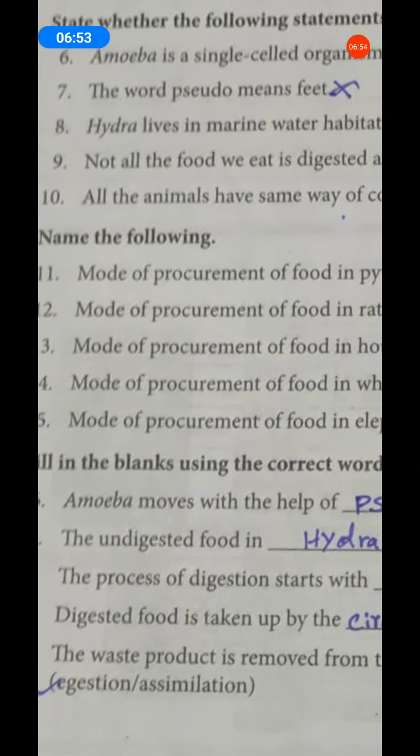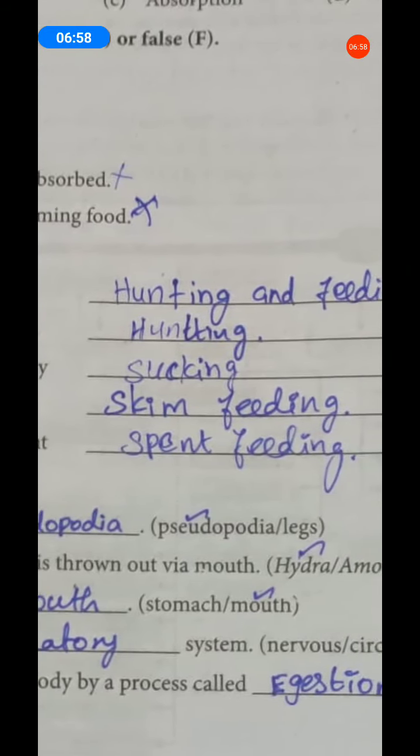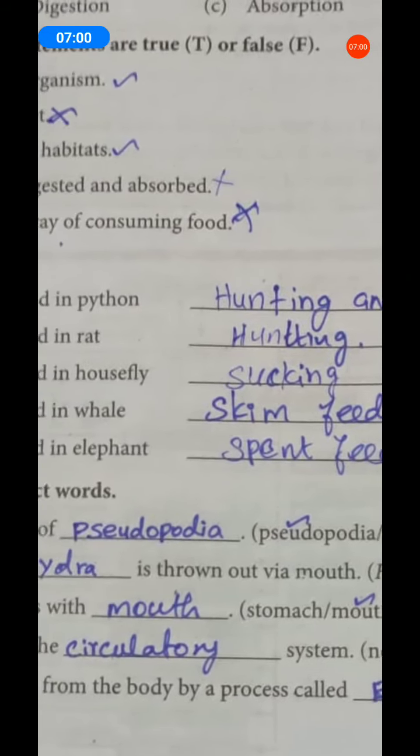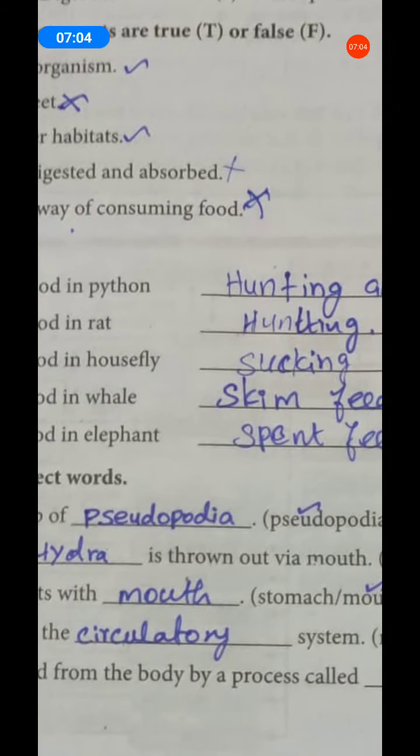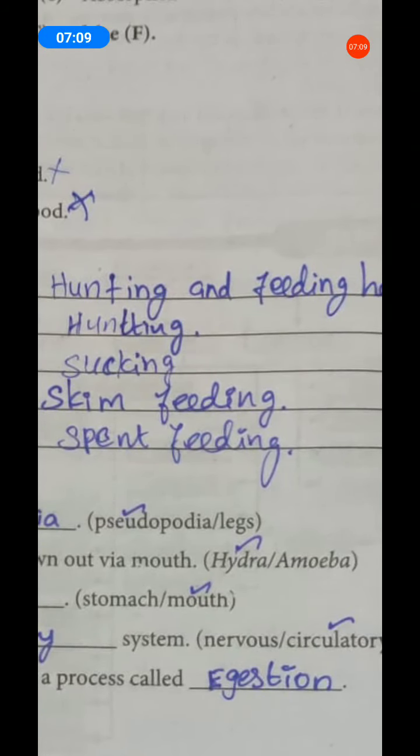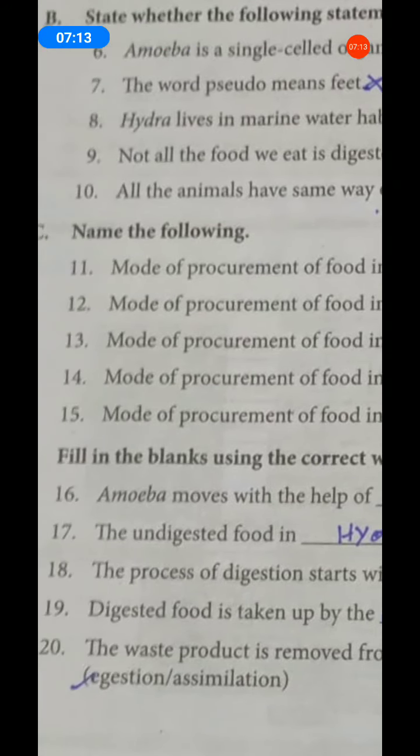Next, 17th one. Undigested food is thrown out via the mouth in dash. The answer is hydra. Undigested food is thrown out via the mouth. Which organism? Hydra. Hydra is a marine animal.